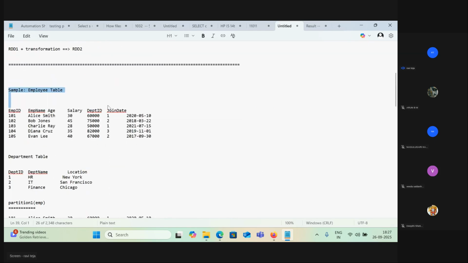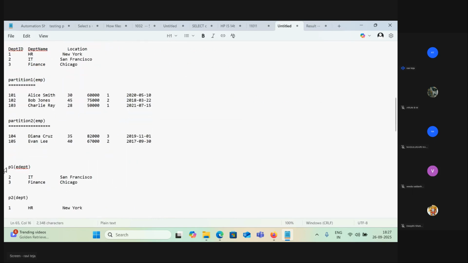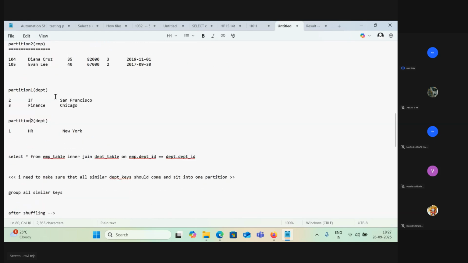This is where we started, right? Sample employee table, sample department table. Now from here we did the partitioning. Partition 1 of employee table, partition 2 of employee table. We did the partition. Super. Similarly, we did partition for department as well. It won't be partition 3, because this is the first partition of department, and this is the second partition of department. Now we did the partition.